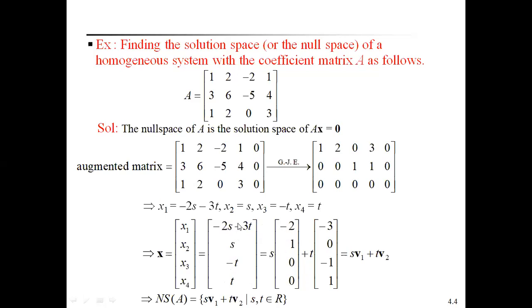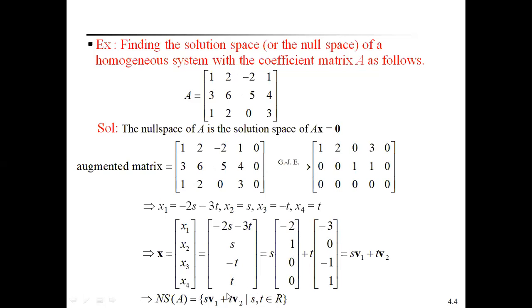Plus t is common from this matrix. Therefore, here get minus 3. In the second row there is no t, that's why here getting 0. So here minus 1, here 1. So these are the coefficients of t, that is another column of the matrix. This first column of the matrix can be taken as V1. The second column of the matrix is taken as V2.